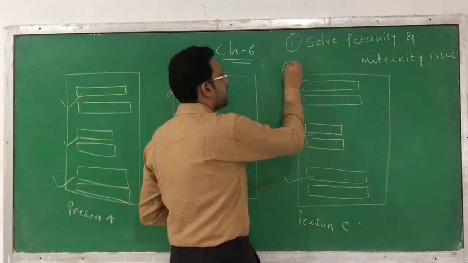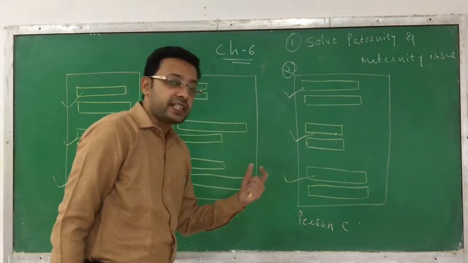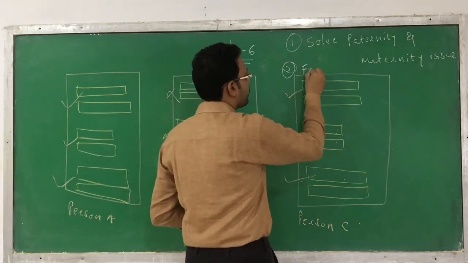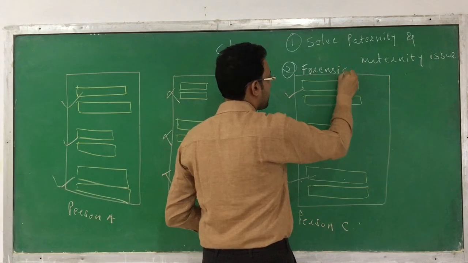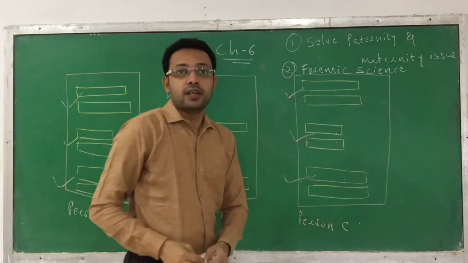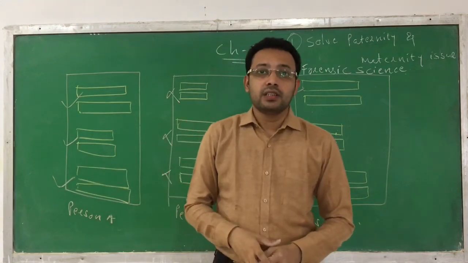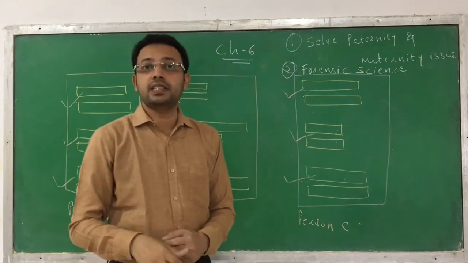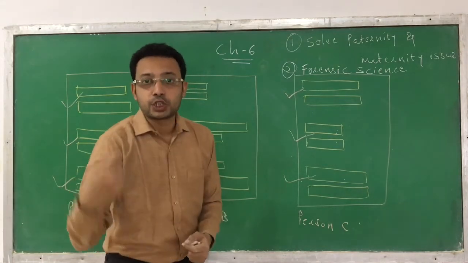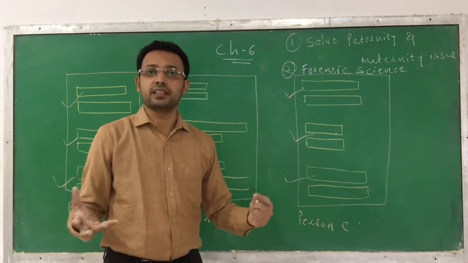The second application is that DNA fingerprinting is very useful in forensic science. From the crime spot, the police or forensic personnel can collect blood, hair, sperm or semen, anything.